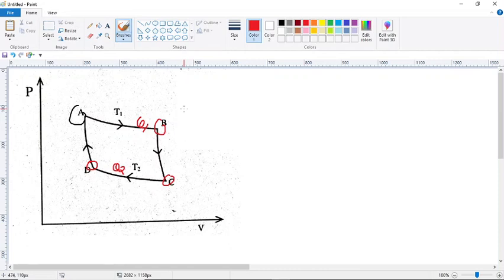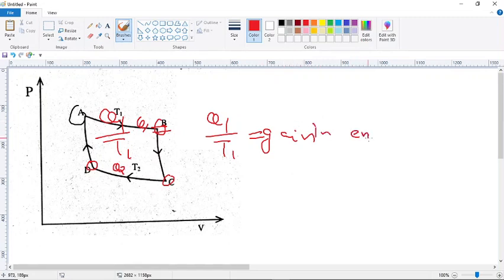During the absorption along AB, Q1 is absorbed, Q1 is positive. So we can say that there is a gain in entropy. That is, Q1 by T1 equal to gain in entropy.